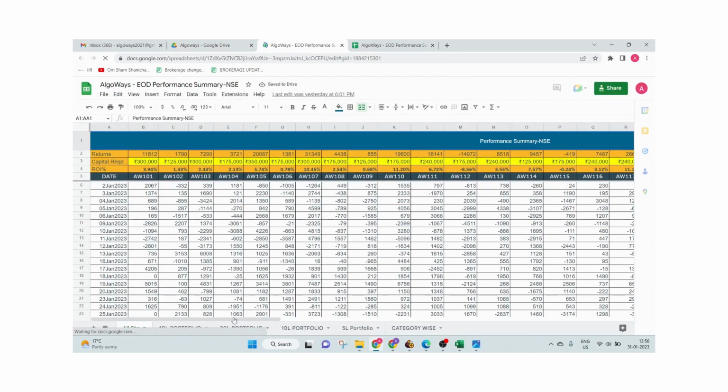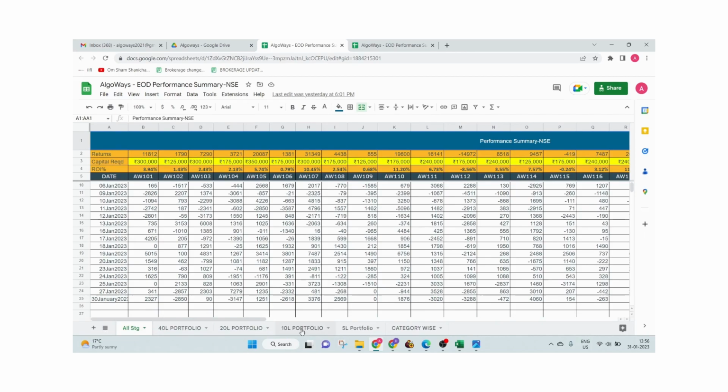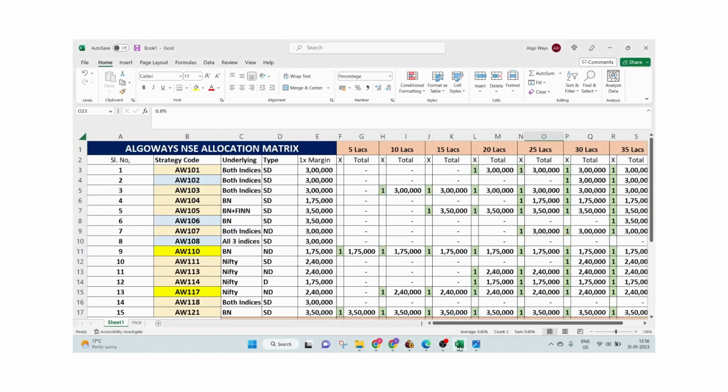In my Google sheet, I'll be changing these portfolios from February onwards, from tomorrow onwards. That may take a day or two extra, because a lot of work has to be done. The strategies which are not part of these 15 strategies will not have their PNL put here on a daily basis, or even in the Telegram PNL update channel. We will keep only these 15 strategies in the Telegram channel PNL update, as well as in the end of day updates in Google Sheets. This will take 1 or 2 days, so I will do it. The next is MCX.